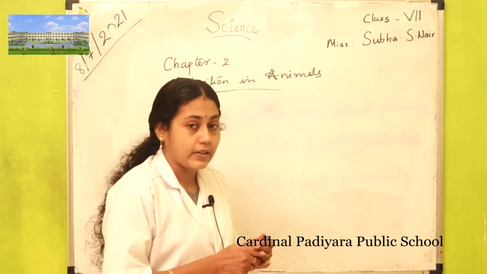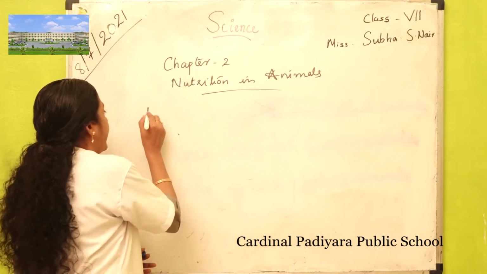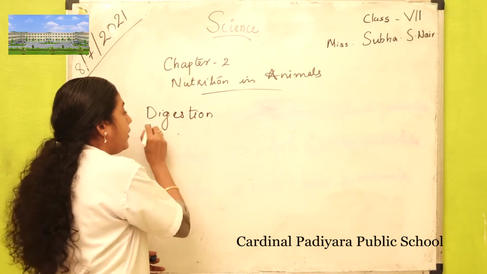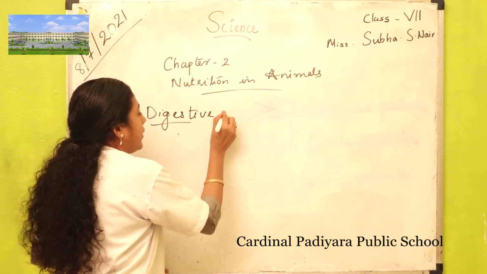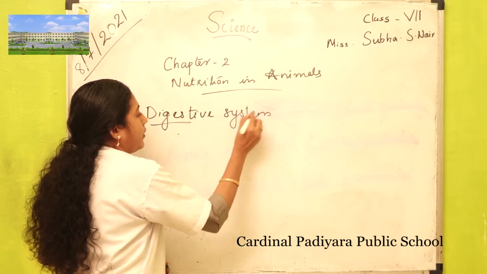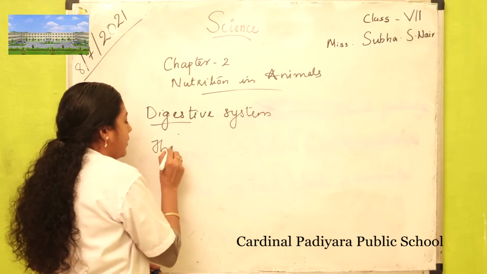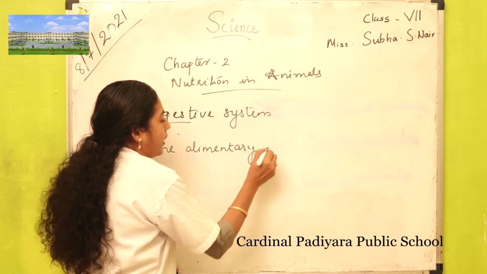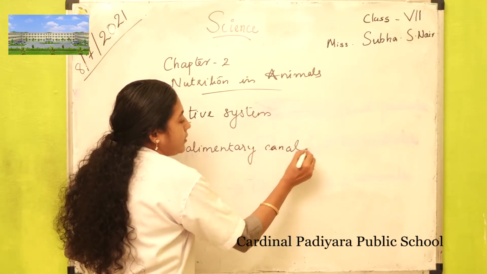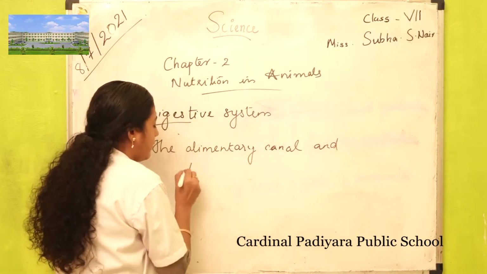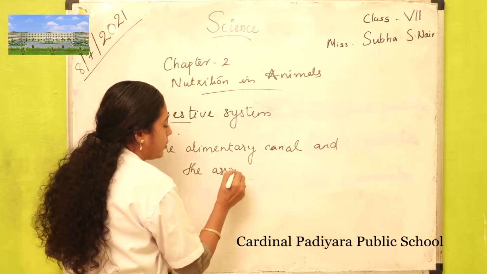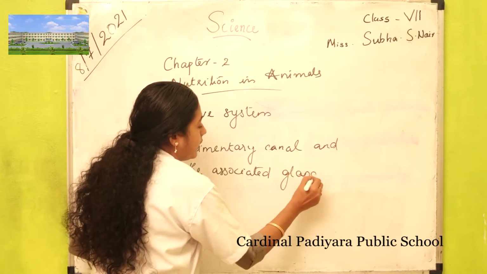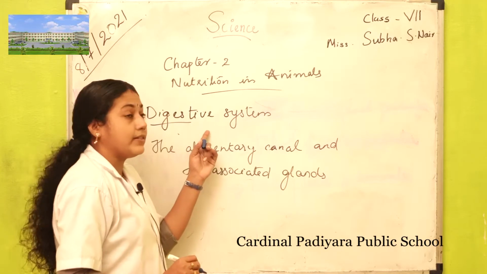So, what is the digestive system? The alimentary canal and the associated glands together constitute the digestive system.